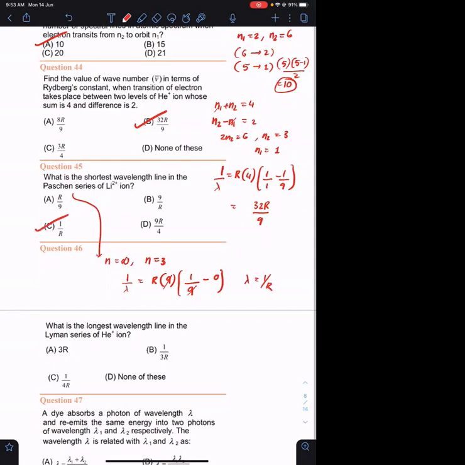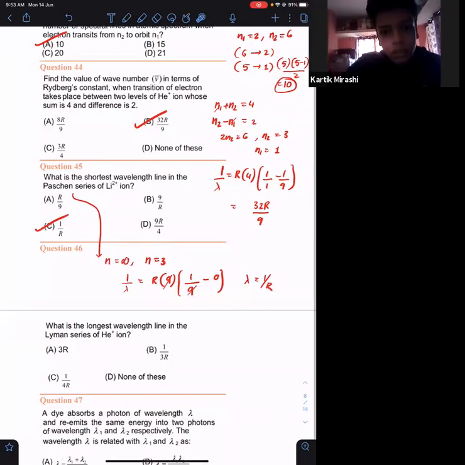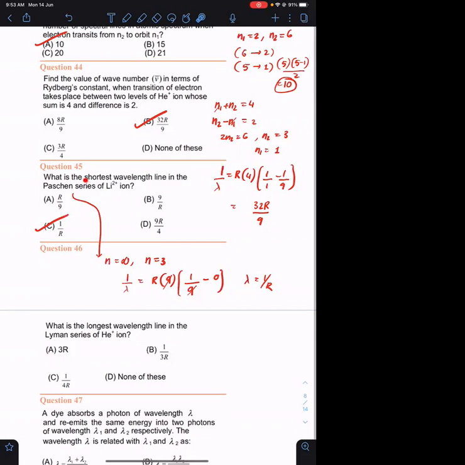सर, question में answer A दिख रहा है करेक्ट. Yes, sir. इसमें calculation राइट? सर calculation सही है ना? आया सर. Shortest wavelength मतलब energy क्या हो गया?